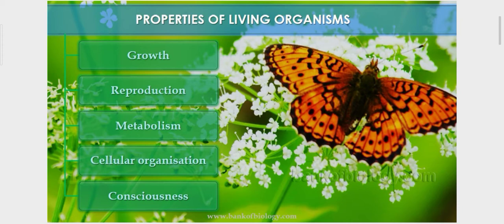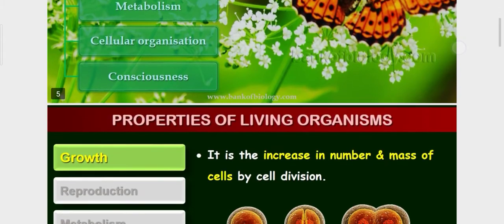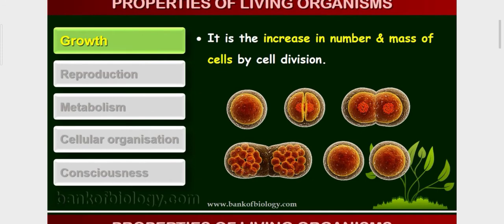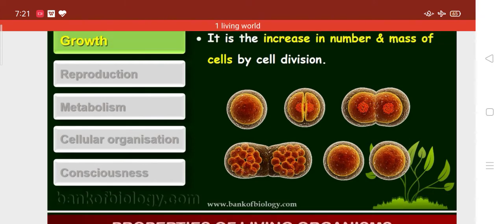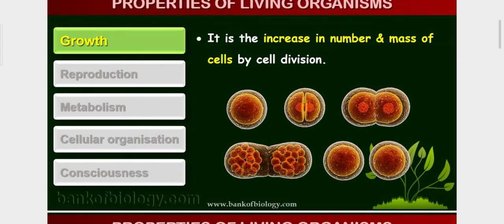Okay students, one by one we are going to study these properties in detail. The first one is growth. Growth is the increase in number and mass of cells by cell division. In the previous video I already told you that growth is made up of two properties: the first is number and the second is mass, by the process of cell division. A single cell's nucleus is divided and the cell again divides into two parts.